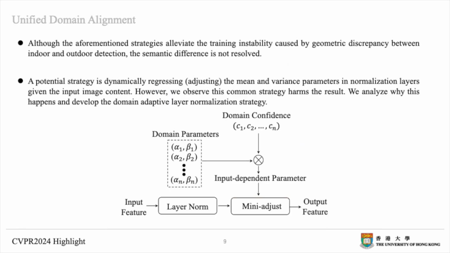Furthermore, we study how to address the significant semantic feature gap between various data domains. To this end, we propose a novel dynamic normalization strategy that is able to align various feature domains with minimal computing cost. In this strategy, we split the training data into multiple domains and assign each domain with two learnable parameters. The learnable parameters are weighted and summed as the input-dependent parameters to normalize the input feature in the proposed module.